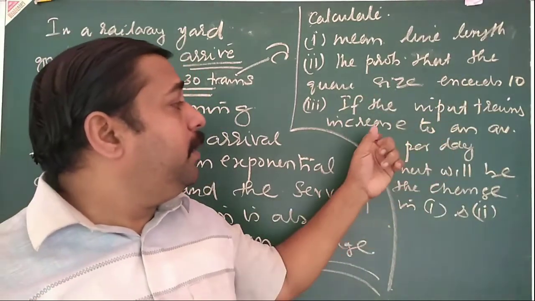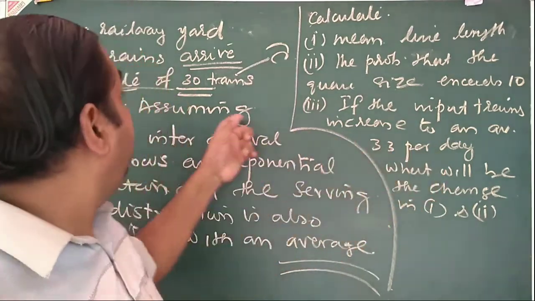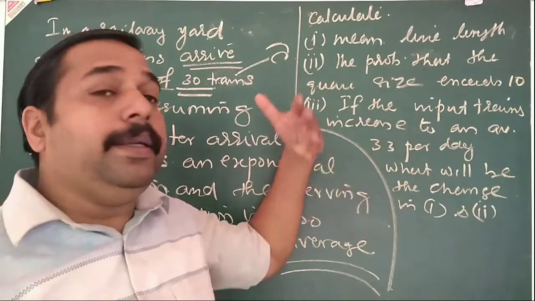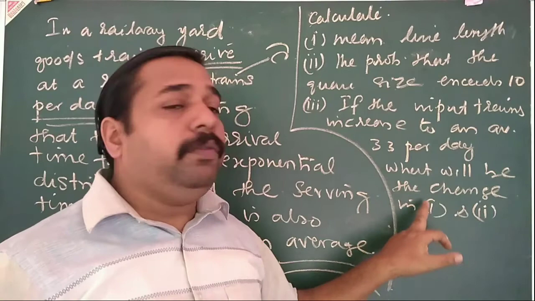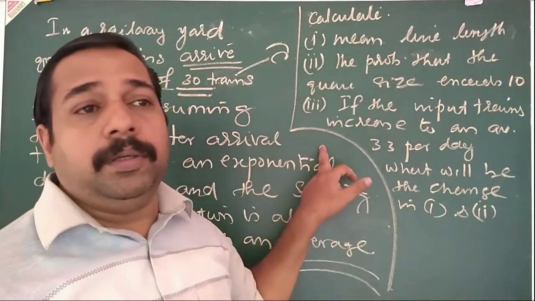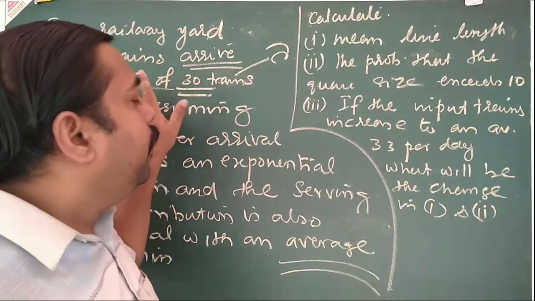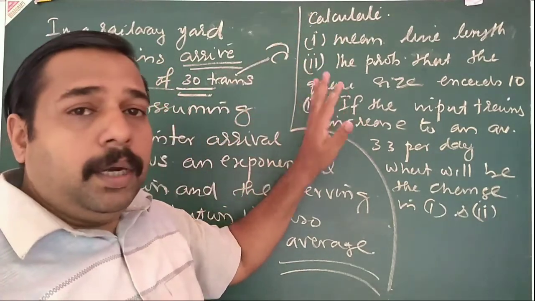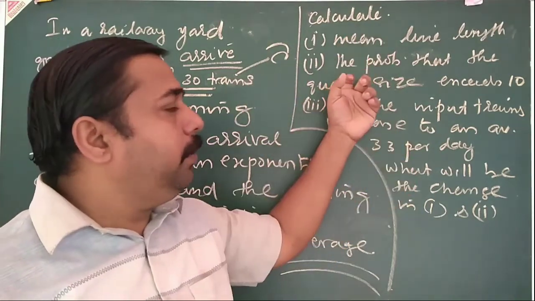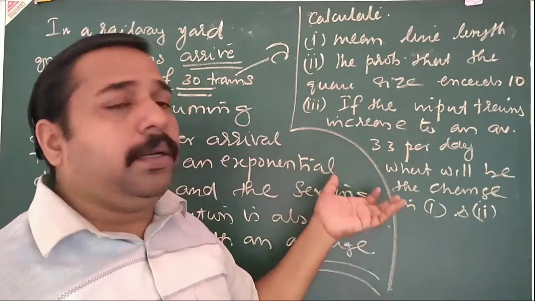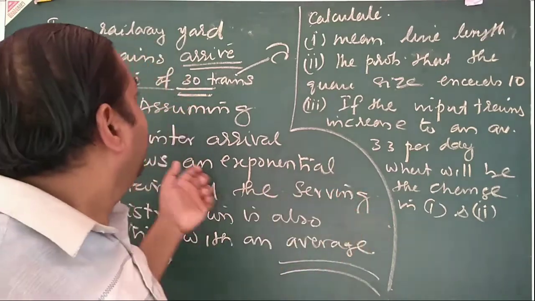And if the input trains increase to an average of 33 per day. First it is 30 only. If it increases, you have to change the arrival rate to 33. Then what will be the change in these two parameters? First take lambda as 30 and do the first two sections. After that, instead of lambda take 33 and find these two things. Then what is the difference? That means second one minus first one. That is our answer. These are the steps we are going to do for this problem. Okay.